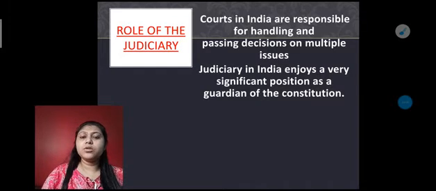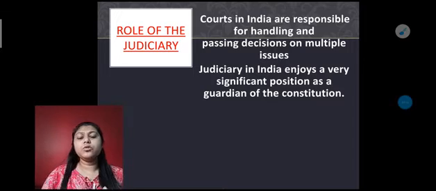Similarly, the court is also known as the guardian of our constitution, especially the Supreme Court, because it is always playing the role of a guardian who protects our citizens by giving punishment if someone takes laws or rights away from a person. It always tries to modify the laws and rules so that the citizens get benefited and cannot be harmed by the government. It always protects our citizens and prevents harm to them. It solves the disputes which arise between or among the citizens or the society.